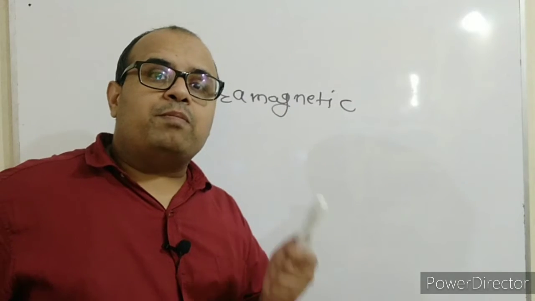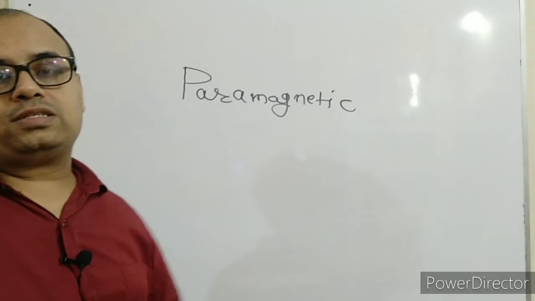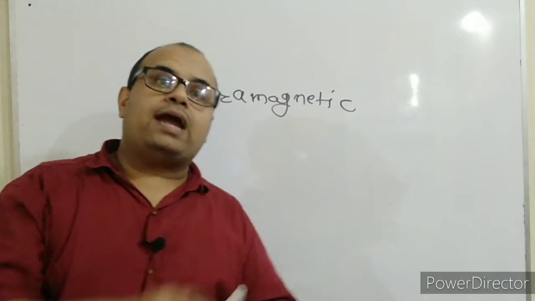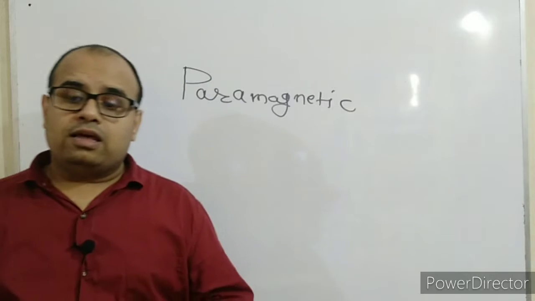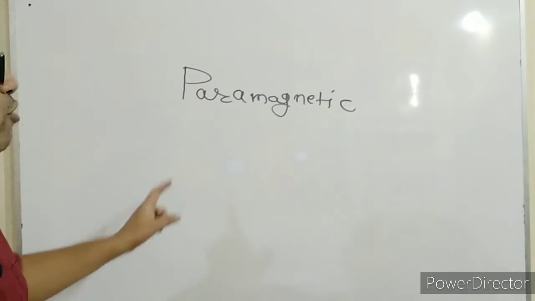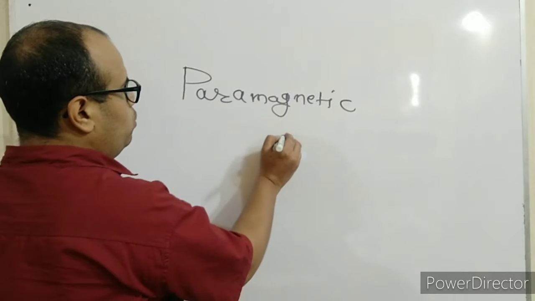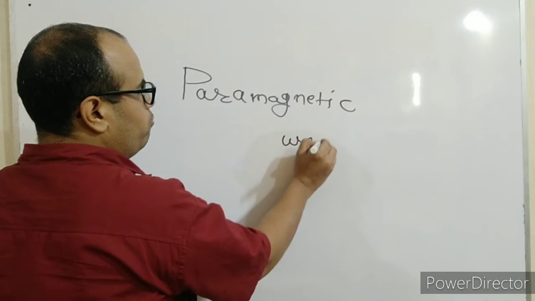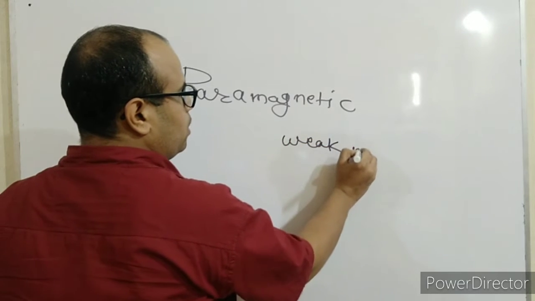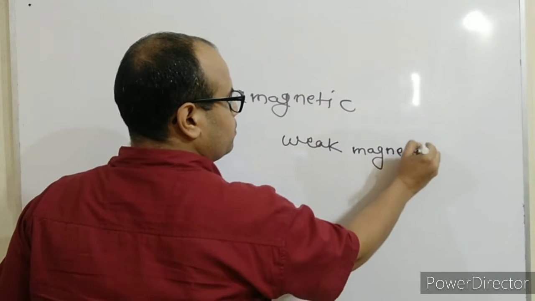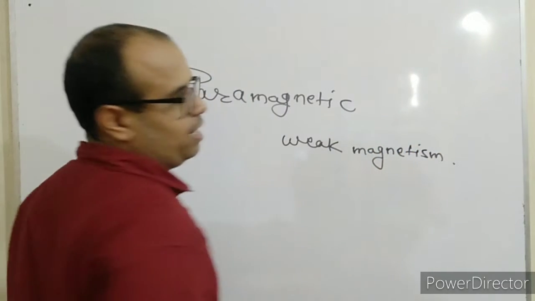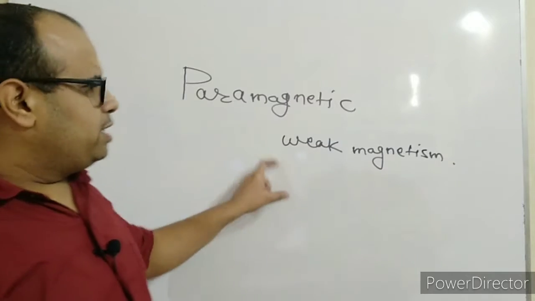These paramagnetic materials, when they are kept in a magnetic field, acquire weak magnetism. That means they are magnetized.